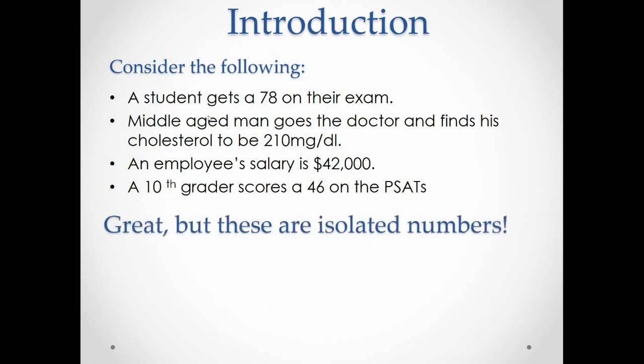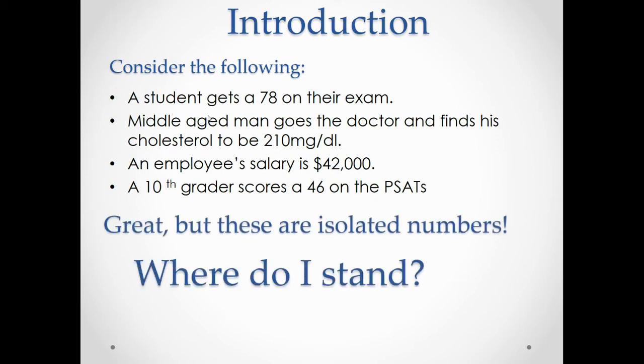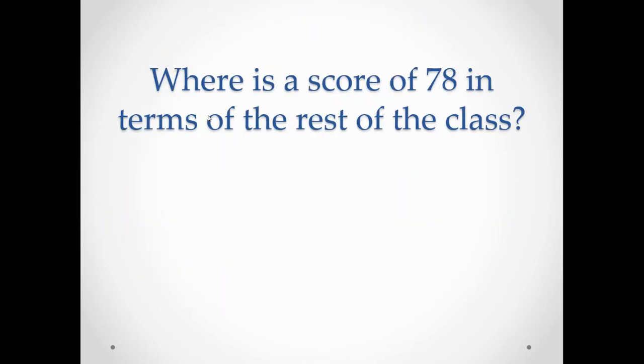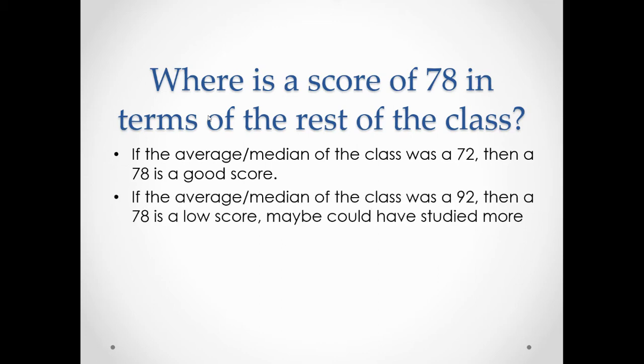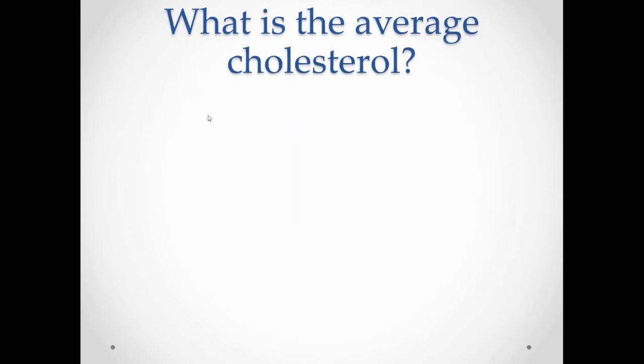Great, but these are isolated numbers. Where do I stand? Are these good? Are these bad? Let's take a closer look. Where is the score of 78 in terms of the rest of the class? If the average of the class was a 72, then a 78 is a great score. I'm above average. But if the average of the class was a 92, then a 78 is a low score. We might have studied more.